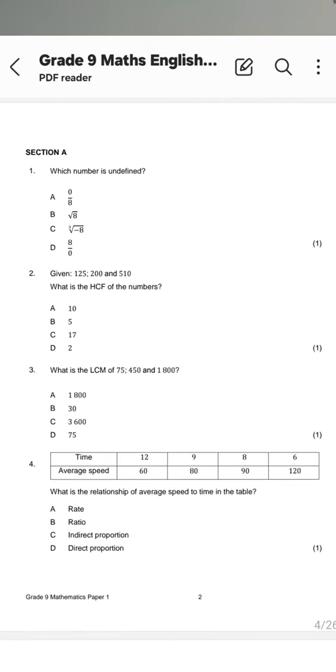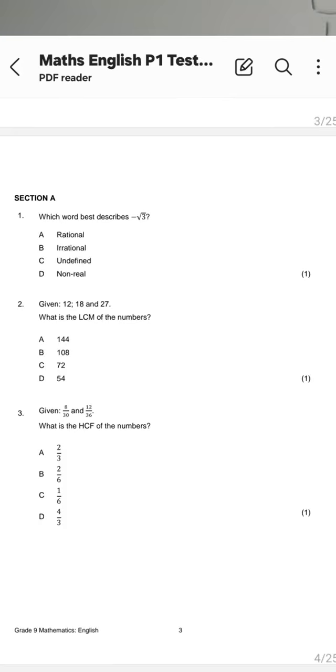Check this out. Guys, GEC is meant to be easy. Let's come here now. Right, 2023, section A, number 1. Look at this, guys. Once again, we are being asked a question on what? On numbers.